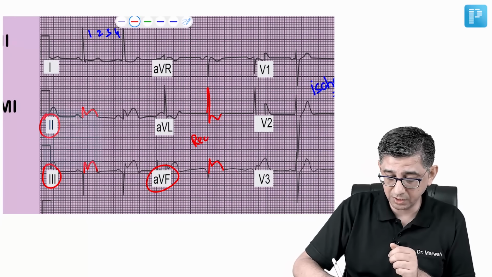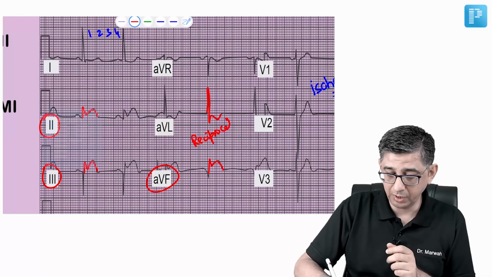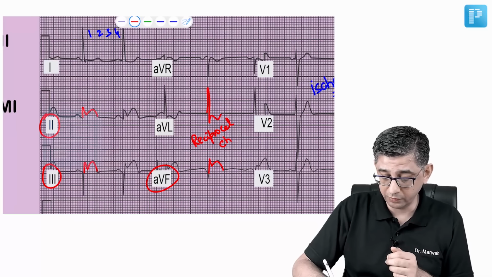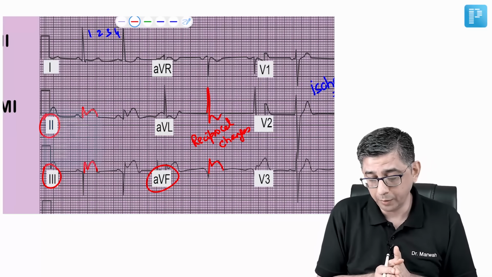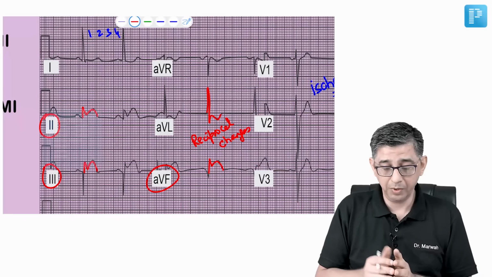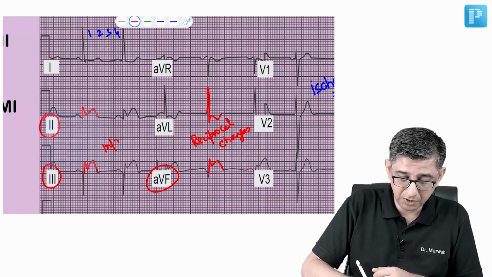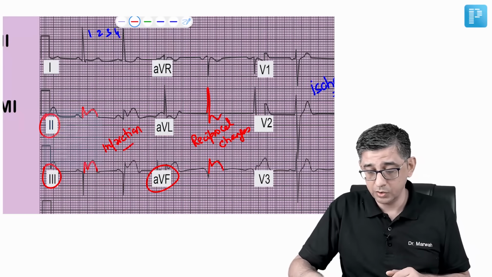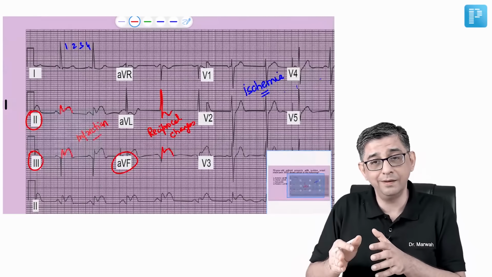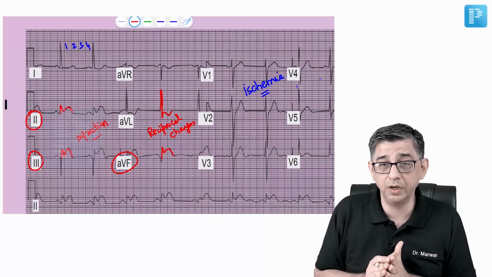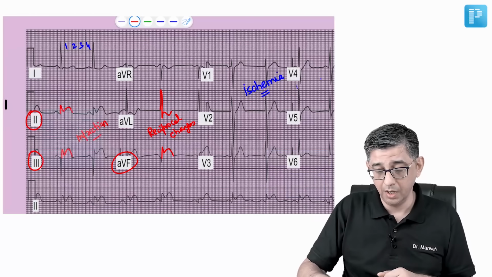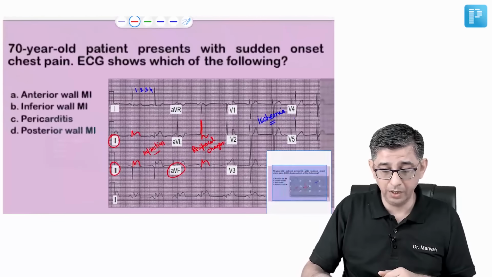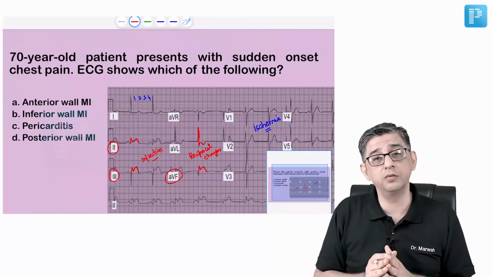I repeat the fact once again: before you comment on the diagnosis, you must always look at reciprocal changes, which would be present in lead AVL. Please remember that the finding of ST elevation indicates infarction. First you have ischemia, then you have infarction. So the T waves in the actual exam, which looked relatively bigger, were evidence of ischemia, but he asked you to pick up infarction. So this is not an anterior wall MI. I agree that the commonest type of MI is anterior wall MI.